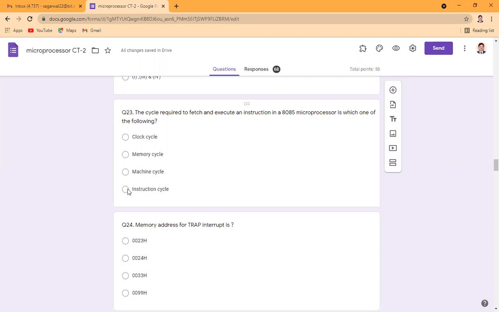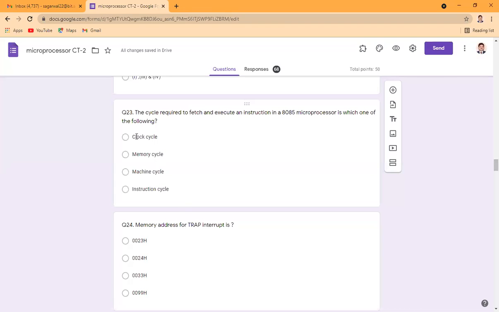The total time taken for an instruction to be executed is known as the instruction cycle. The time required to execute one instruction is known as the instruction cycle. And this execution can be done only after the fetching. So fetching plus execution both are included in the instruction cycle.